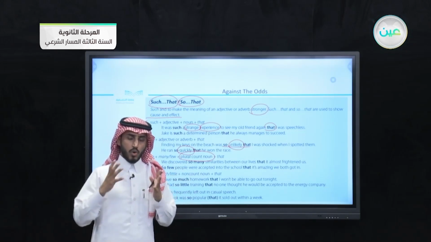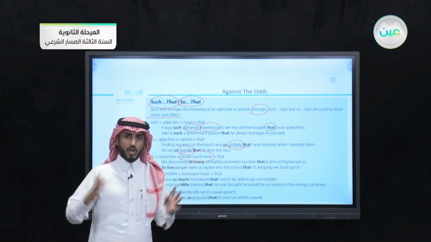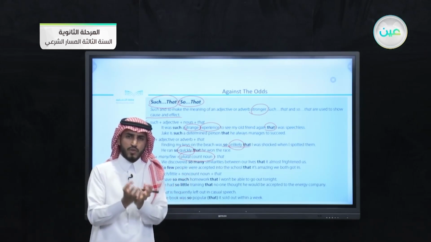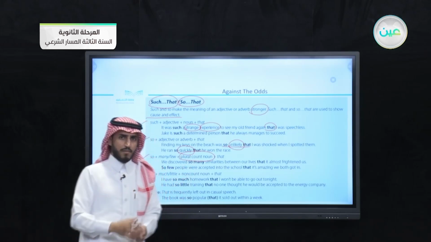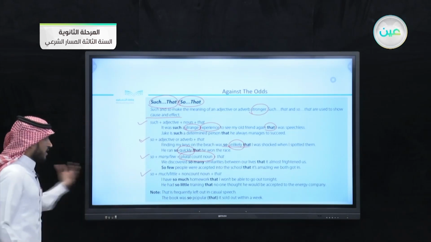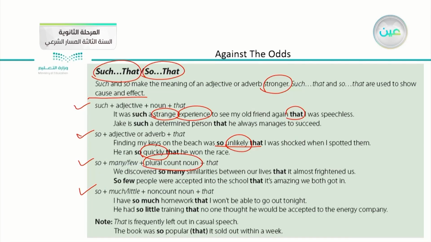We use many if we have a large quantity of something, and we use a few if you have just a little amount of that thing. Number one, we discovered so many similarities between our lives that it almost frightened us. Number two, so few people were accepted into the school that it's amazing we both got in.